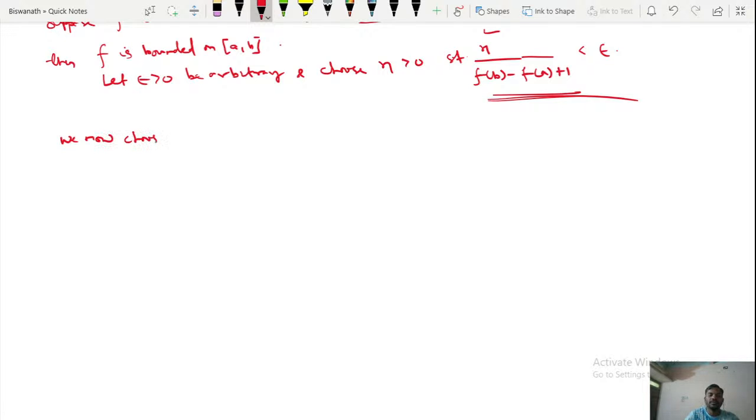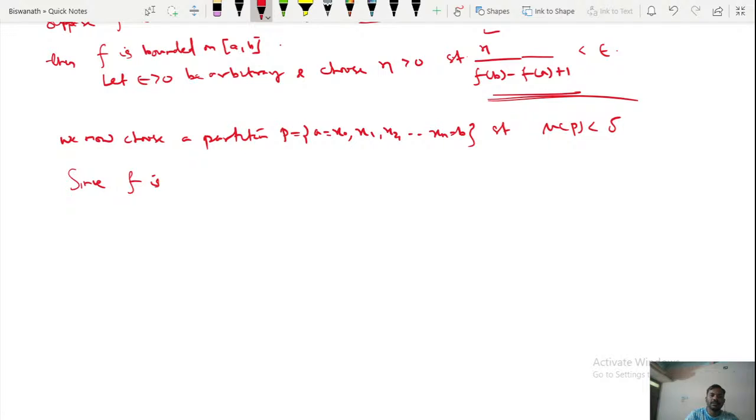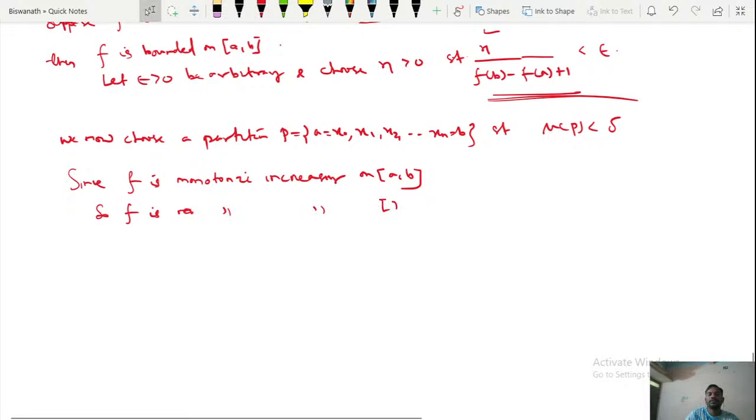We now choose a partition P having points x0, x1, x2, up to xn equal to b, such that the norm of P is less than delta. Since f is monotonic increasing on closed [a, b], it is also monotonic on any of its subintervals.